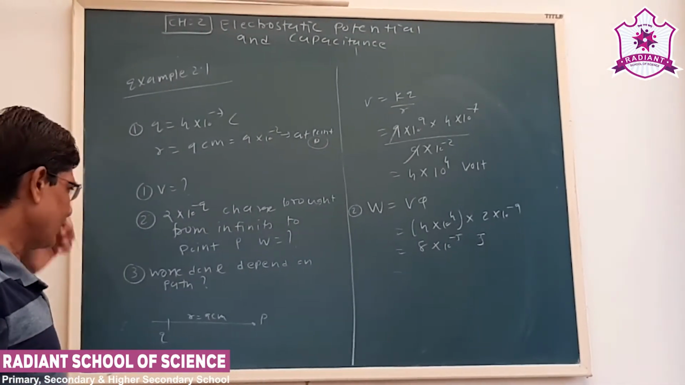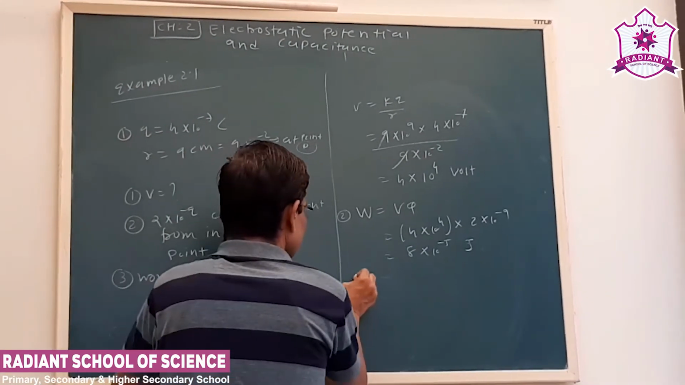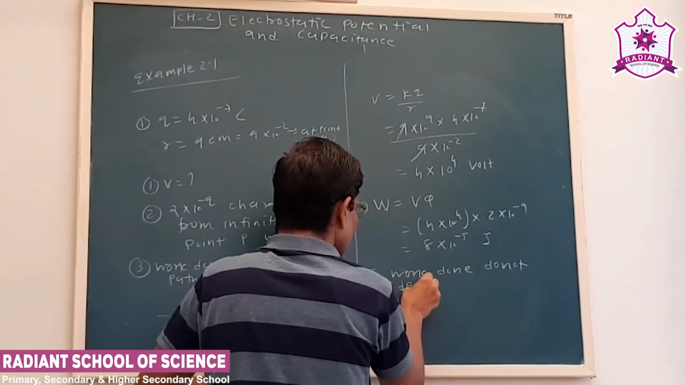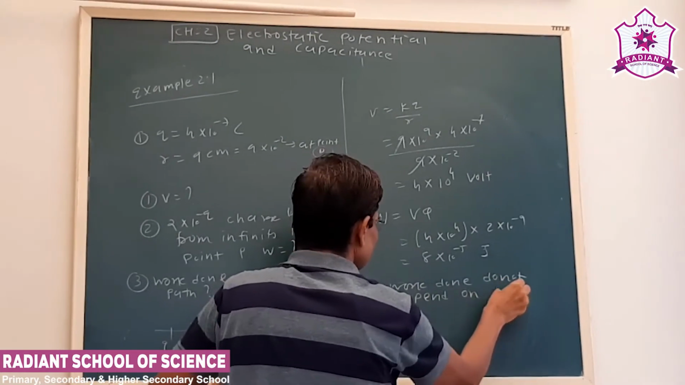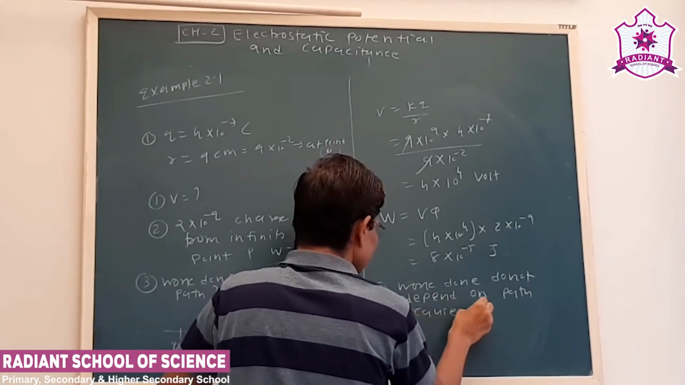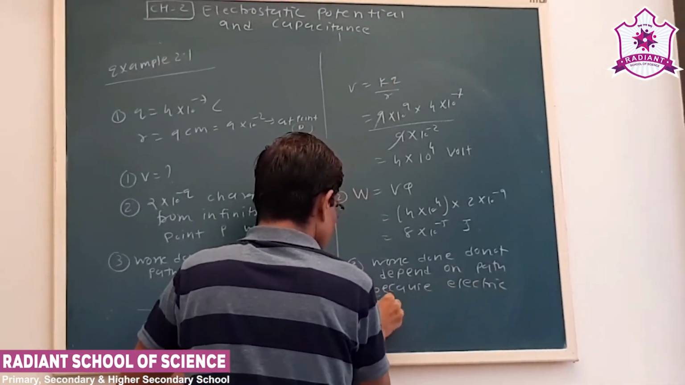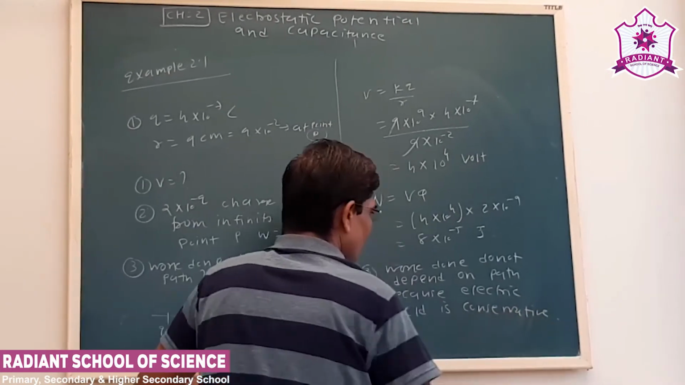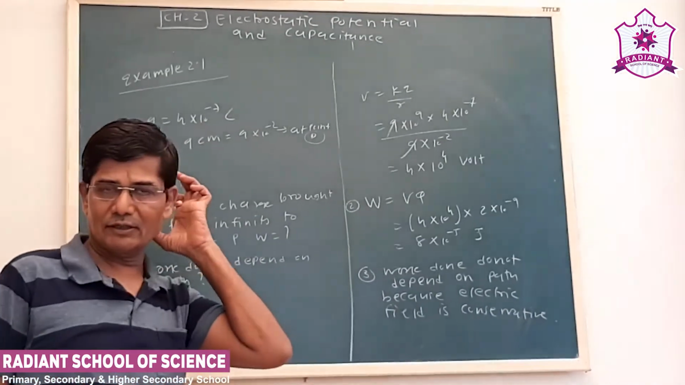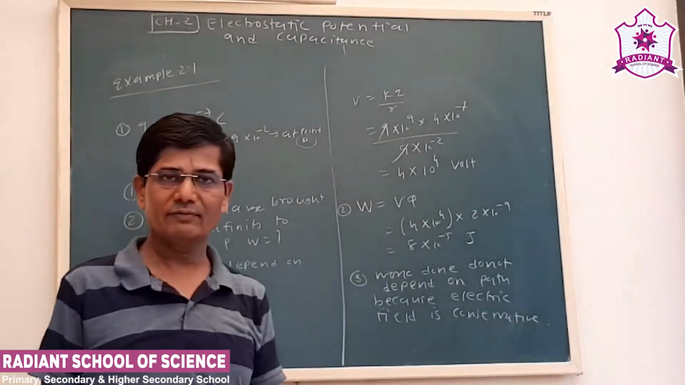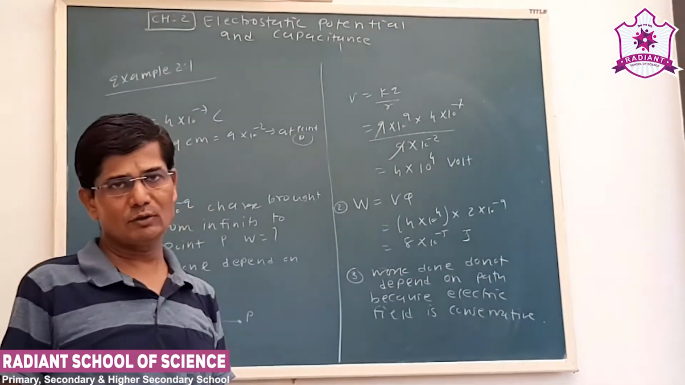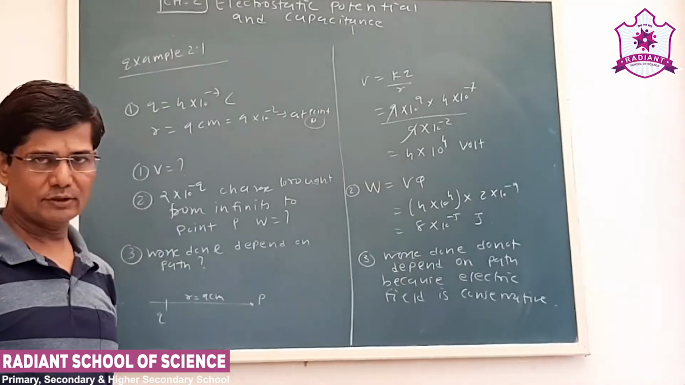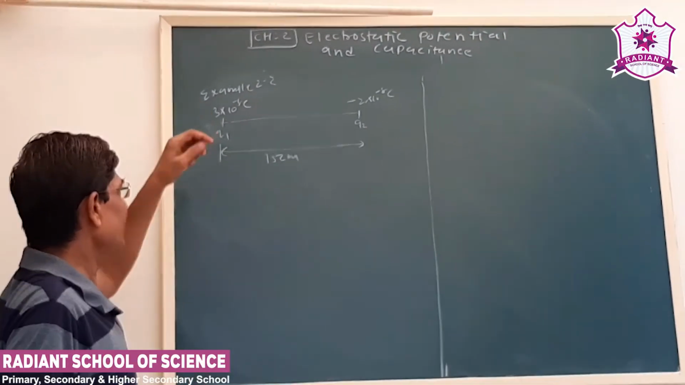Now see the third part of the question: does the work done depend on the path? See, the work done does not depend on the path, because the electric field is conservative. Now see, remember, the gravitational field and electric field are conservative fields, in which the work done to move a charge from one point to another point does not depend on the path followed, but only depends on the final and initial position.